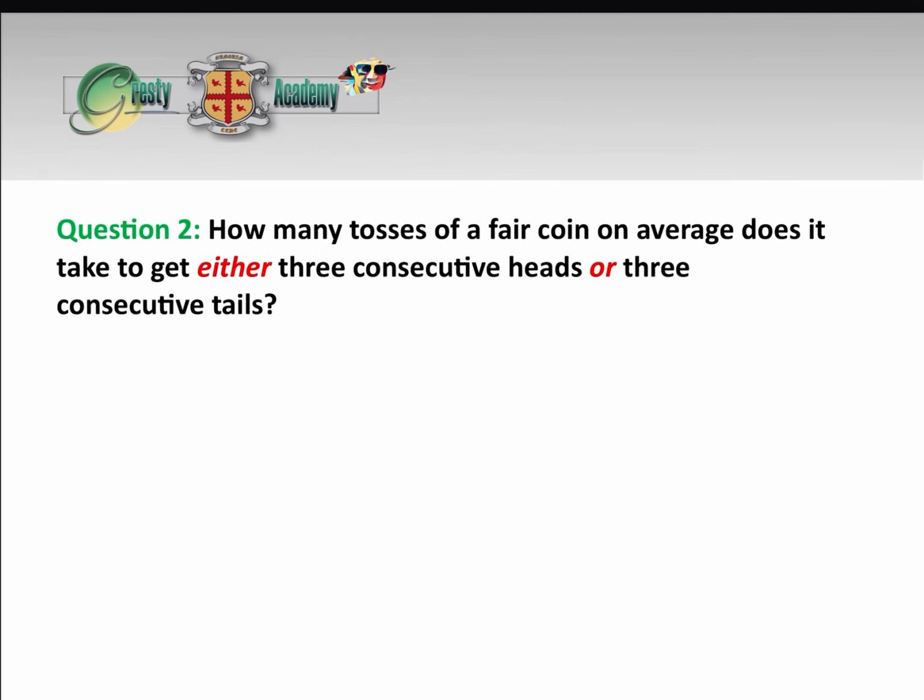Okay, so now we're going to do this one, which is slightly different. So that's question 2. How many tosses of a fair coin on average does it take to get either 3 consecutive heads or 3 consecutive tails? This one's much easier to do with the Markov chain.